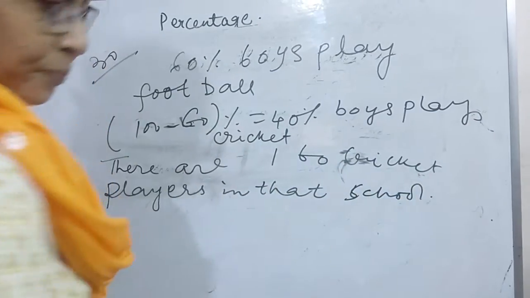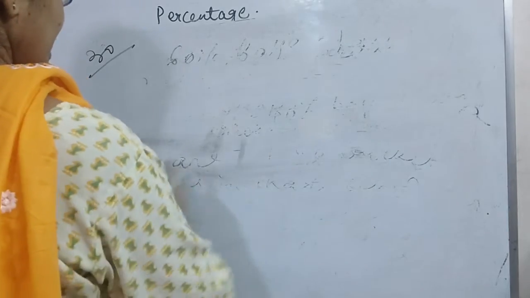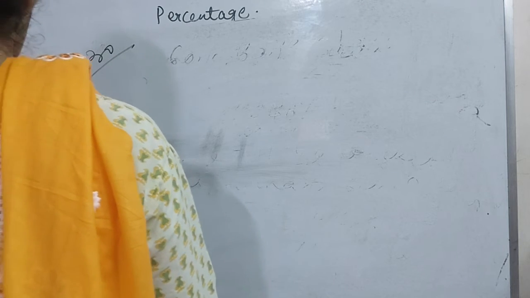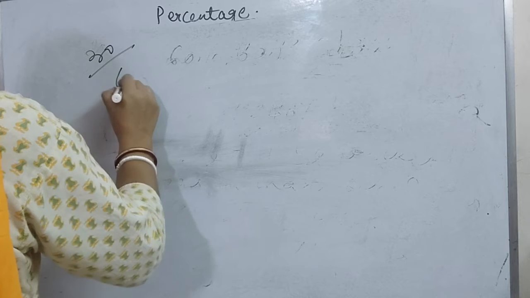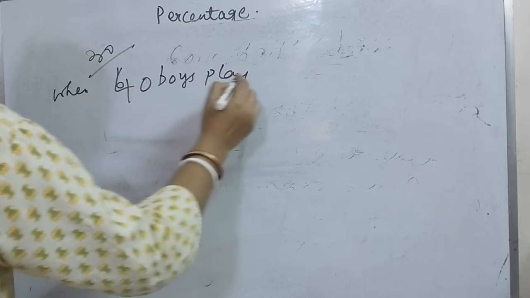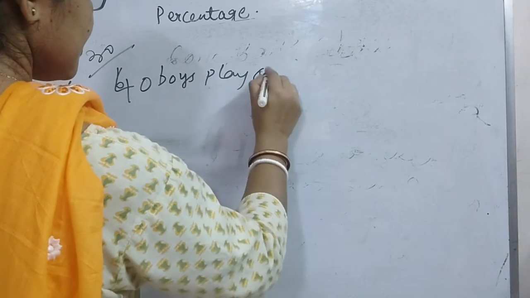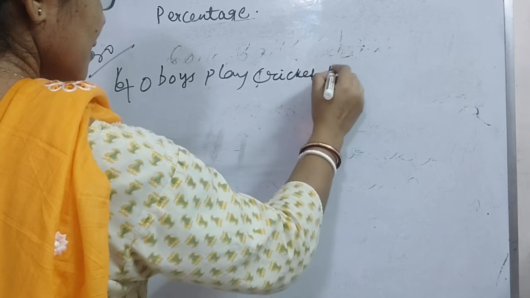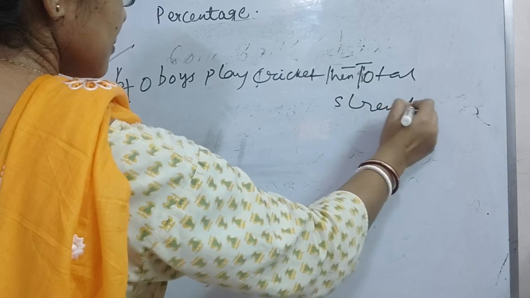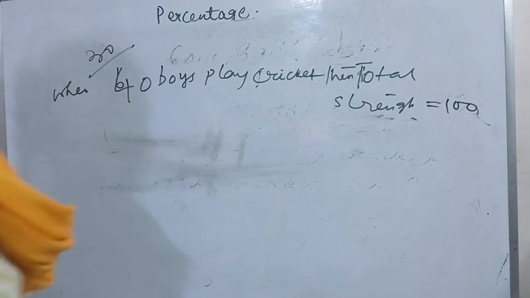That means when 40 boys play cricket, then total strength equals 100.